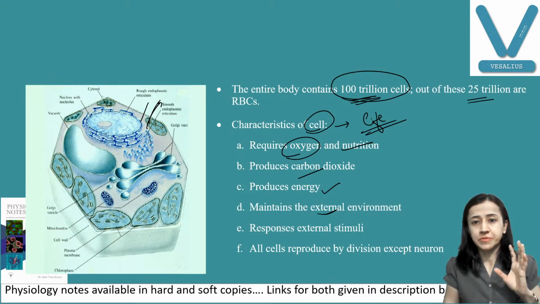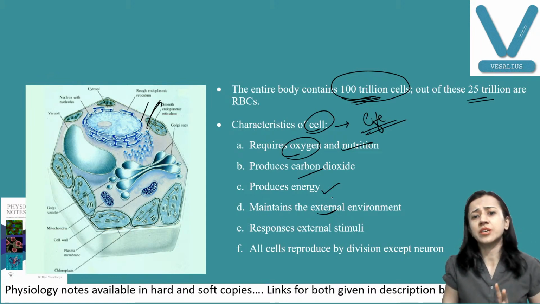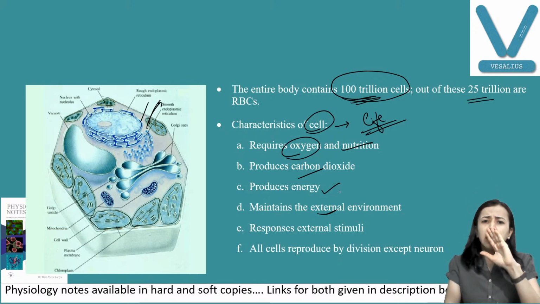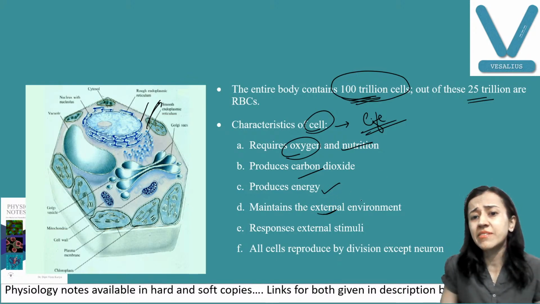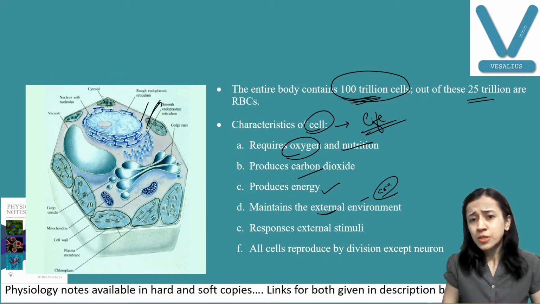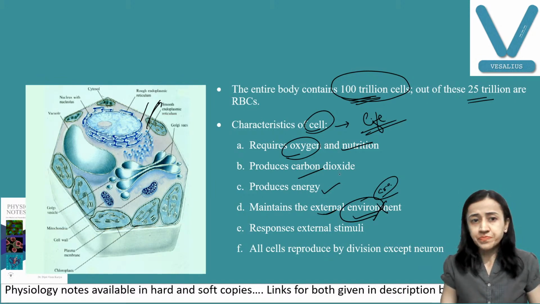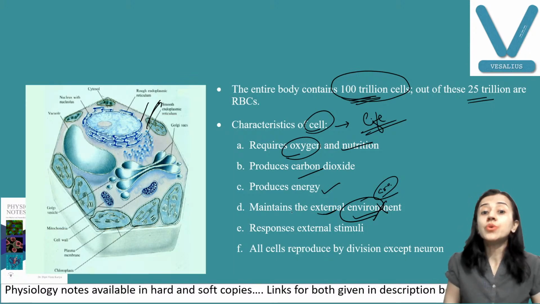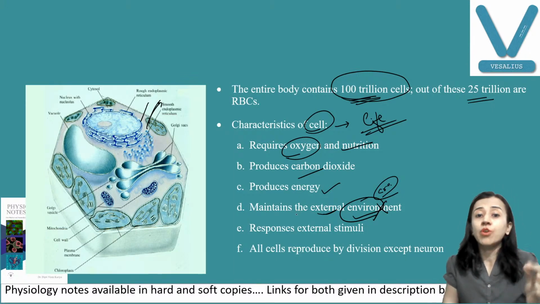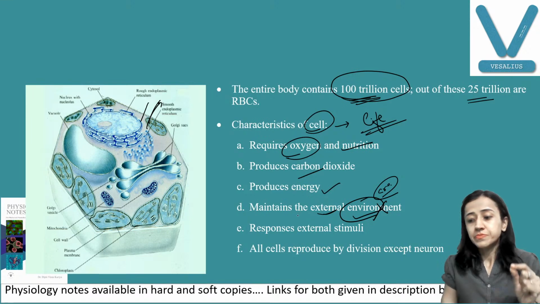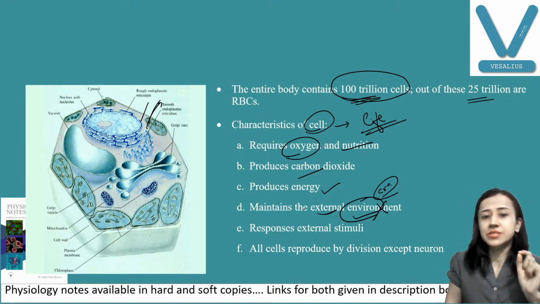For example, suppose kidney cells are not working, what happens? Creatinine level increases, so the external environment is disturbed. So when cells perform their proper function, they maintain the external environment.